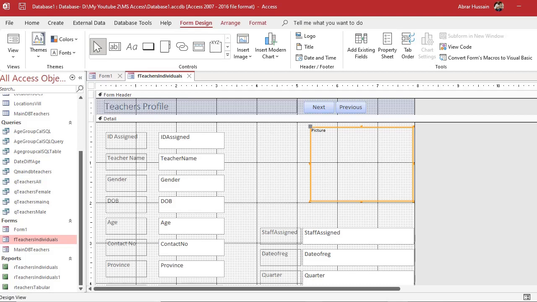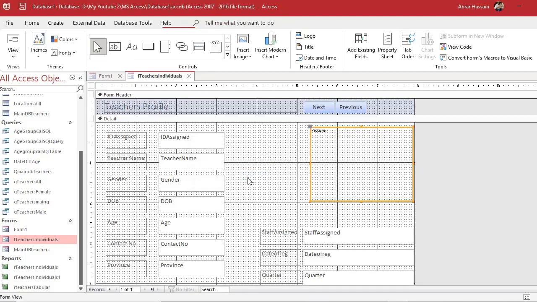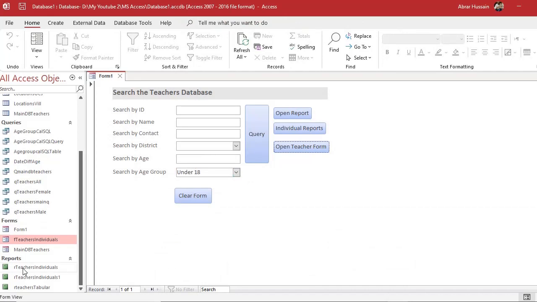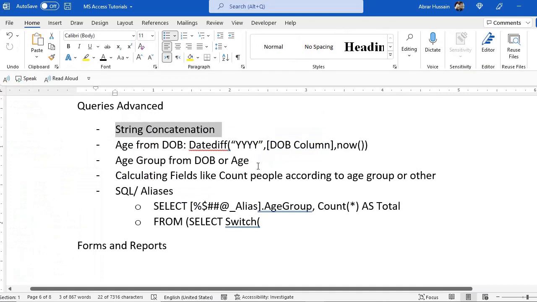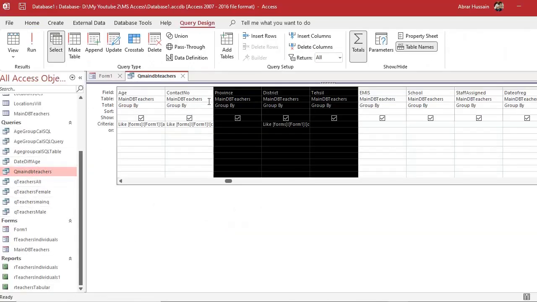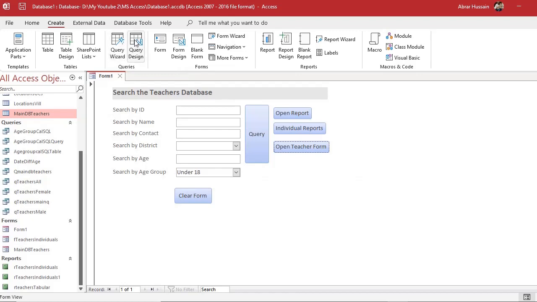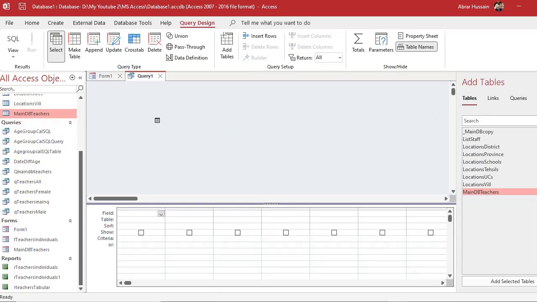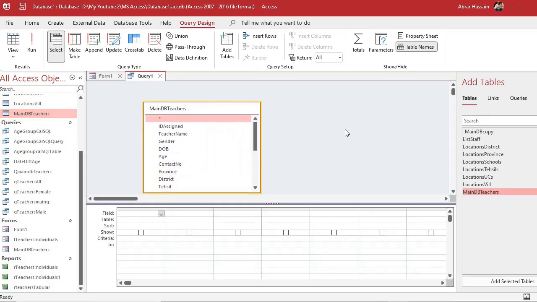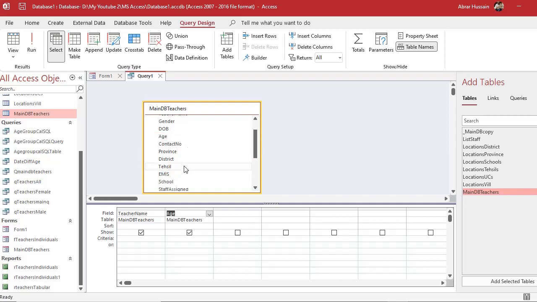So now this was about adding a column for age group in the query. Now, for example, if you want some more calculation in string concatenation, open another query so that we have only specific columns. For example, if you want some more advanced query options, let's develop another one here from this teachers table. I have teacher name, and after that I want his age, and after that I want